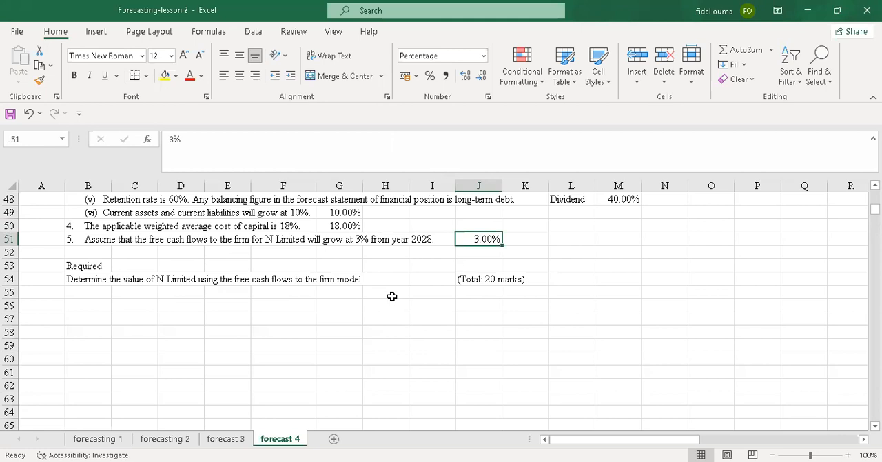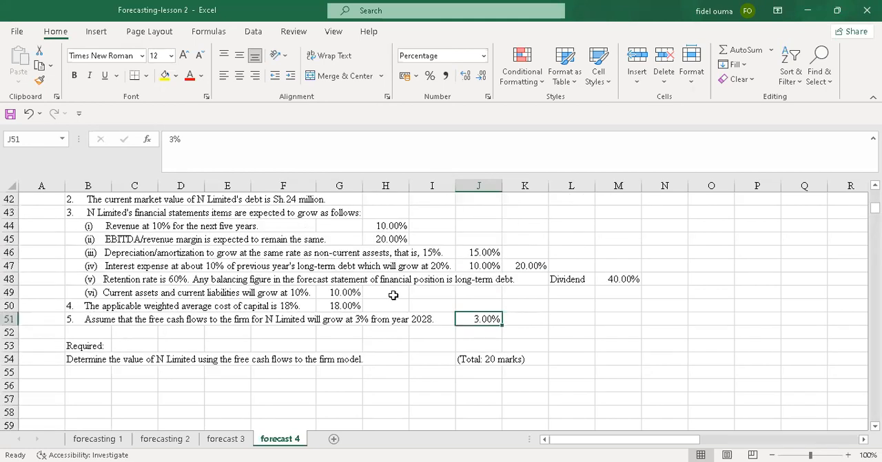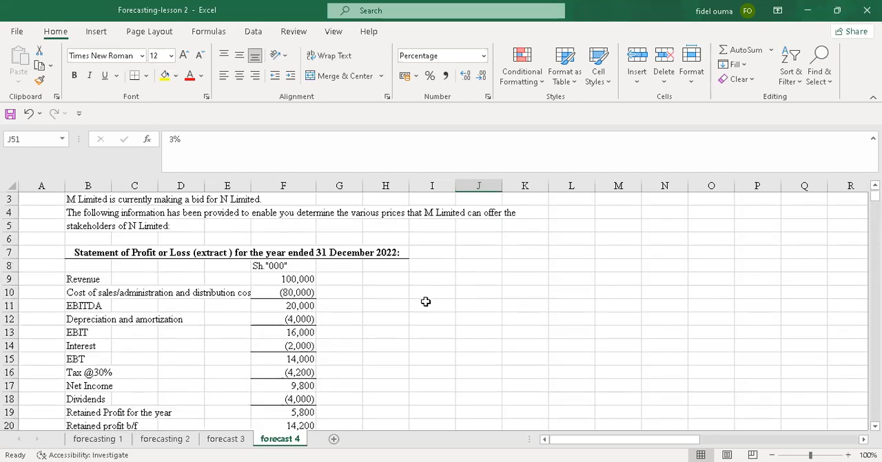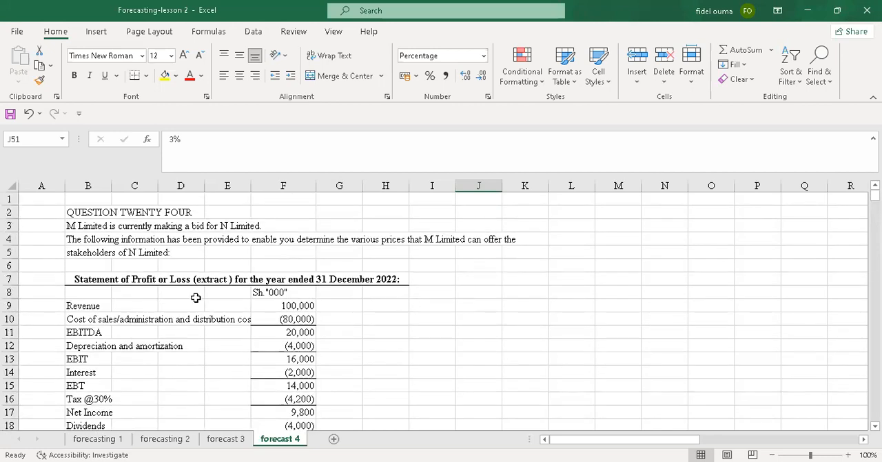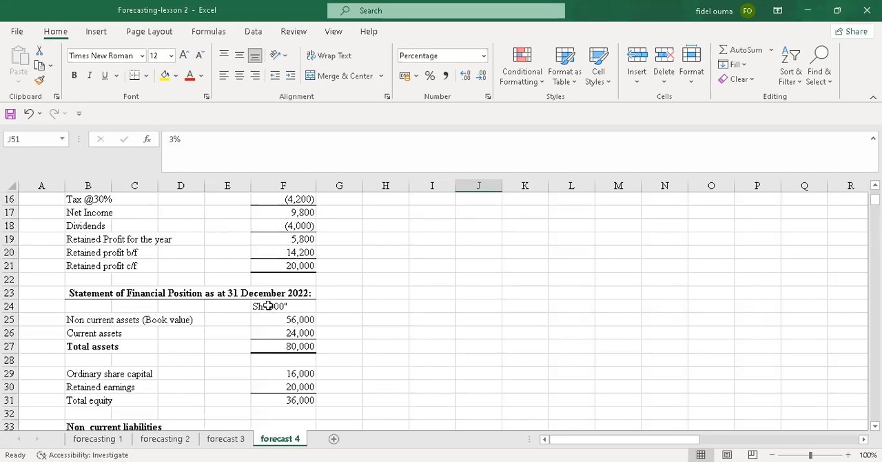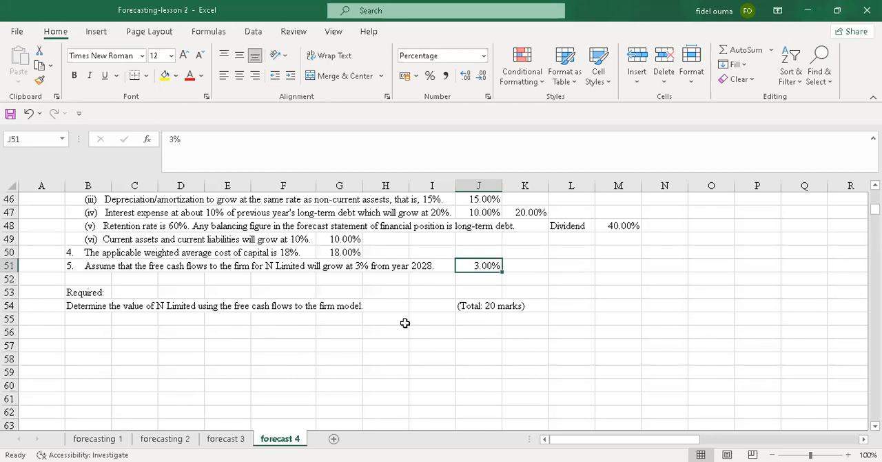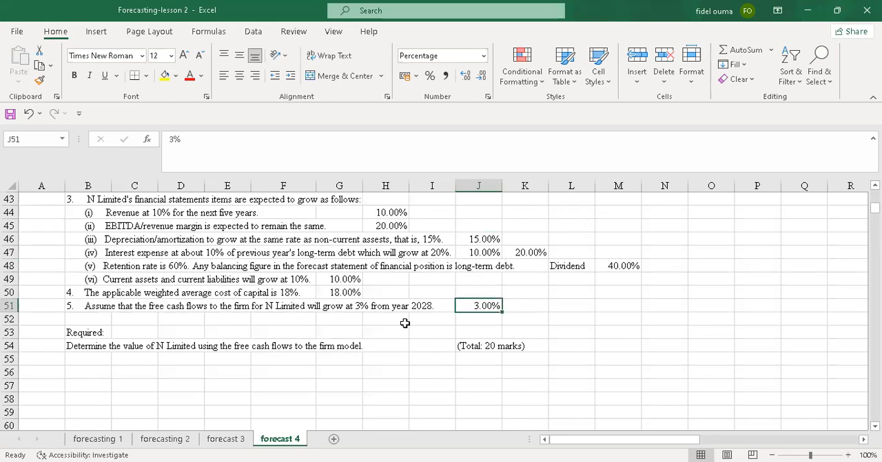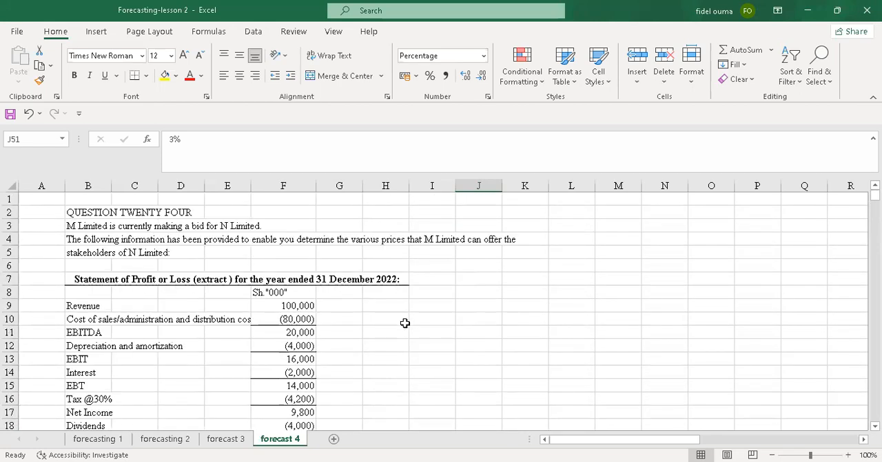Before doing the free cash flow to the firm, we have to do forecasting, both for statement of profit or loss and statement of financial position. With that information is where now we can calculate the free cash flow to the firm. So this is what I will do. Start with the statement of profits.